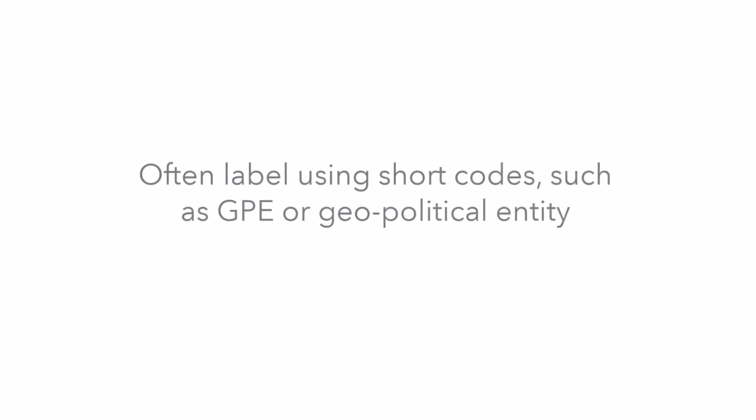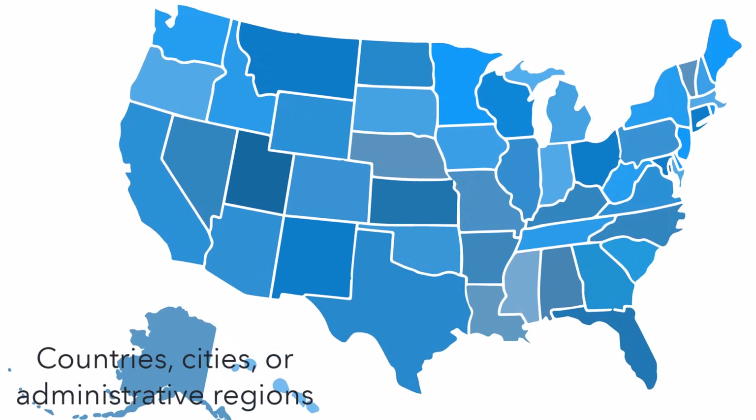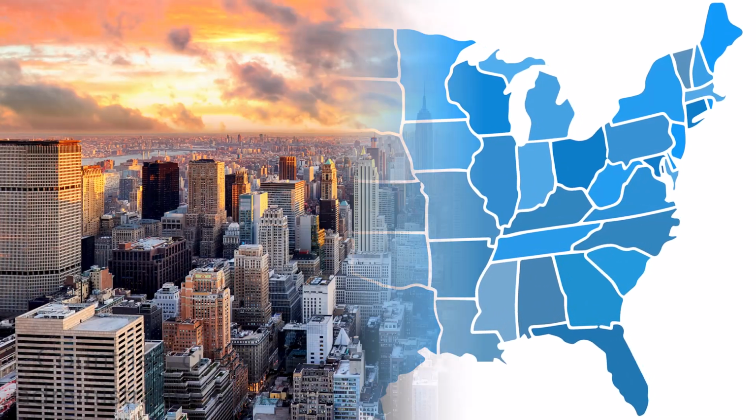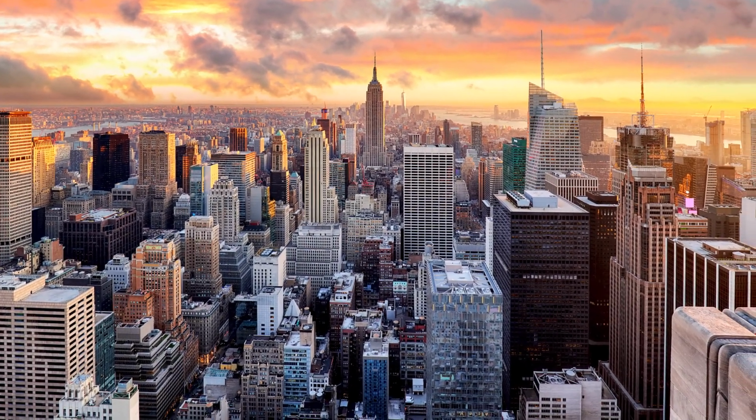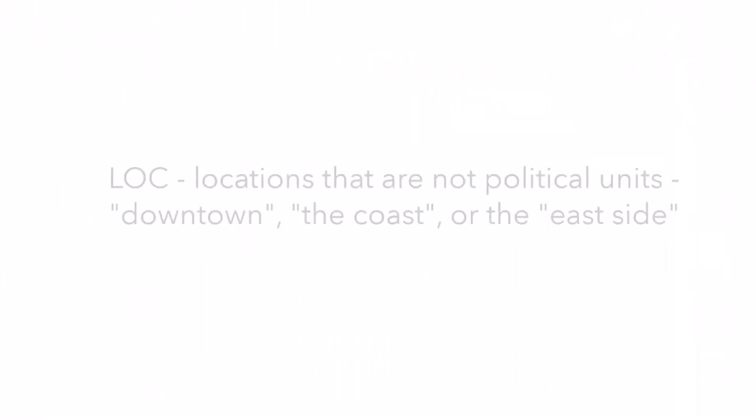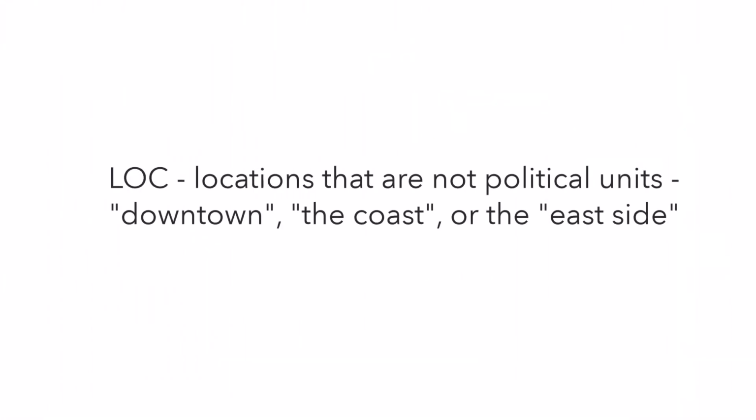When NLP tools identify places, they often label them using short codes. One common label is GPE, which stands for Geopolitical Entity. GPEs include countries, cities, and administrative regions such as the United States, New York City, or Brooklyn. Another label you might see is LOC, which refers to locations that are not political units, such as downtown, the coast, or the east side.